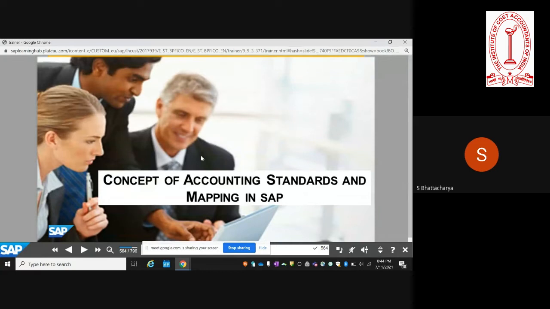So now we will talk about another important topic which is very closely related to the financial closing, which is the concept of accounting standards and how these accounting standards are mapped in SAP.